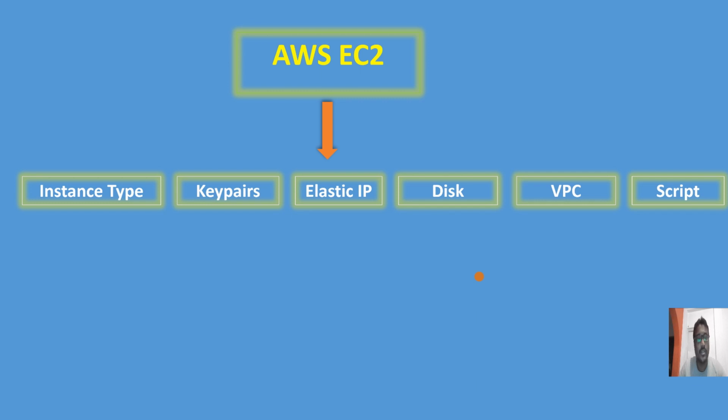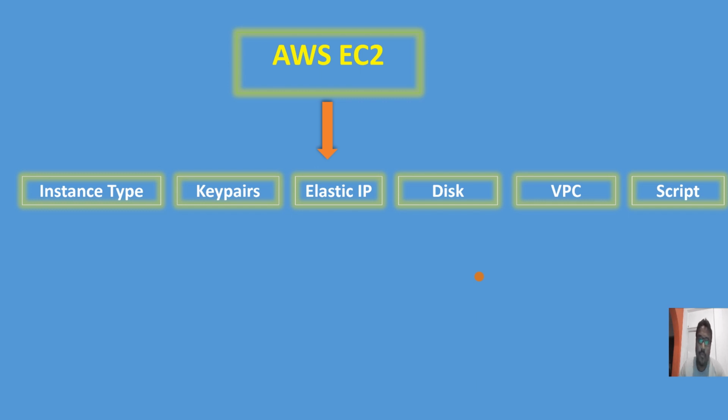In our next session slide maybe we'll talk about more details on that. And then VPC is the Virtual Private Cloud, which is the private network, and we'll talk about more details in my next slide. And then script is nothing but the user data script. If you want to execute your own script on the EC2 instance, how can we do that? That is also part of it. These are the main components of the EC2 instance.